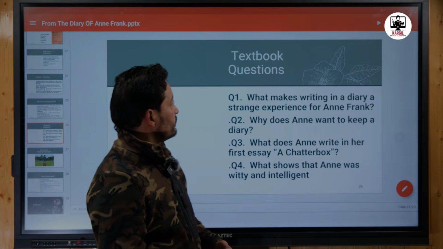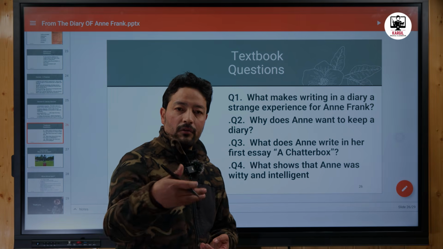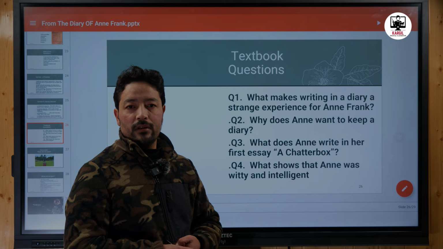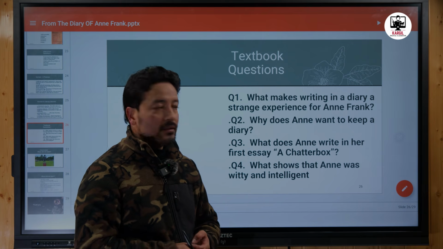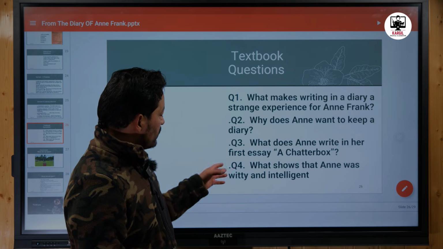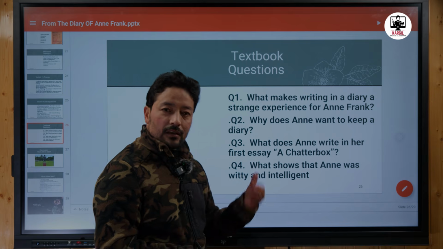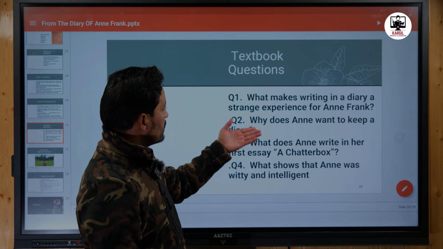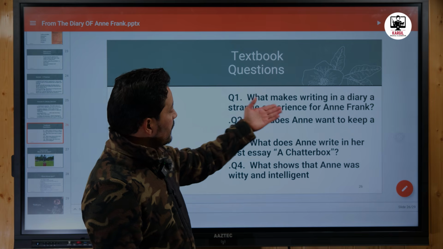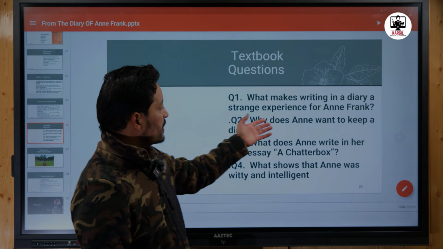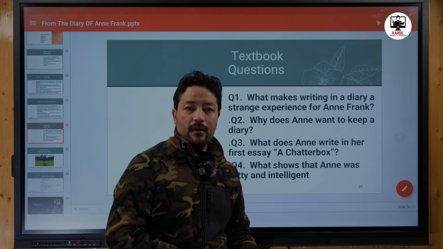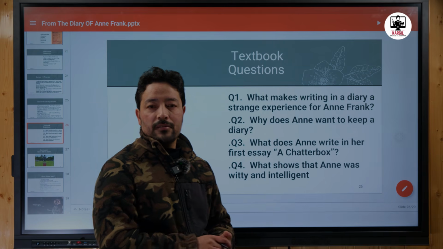Now there are some textual questions. When you finish the lesson, there are a number of questions at the end of the lesson, but I have brought only 4 questions here. Let us look at these questions, what these questions are telling. What makes writing in a diary a strange experience for Anne Frank? Why is it a strange experience for Anne Frank?